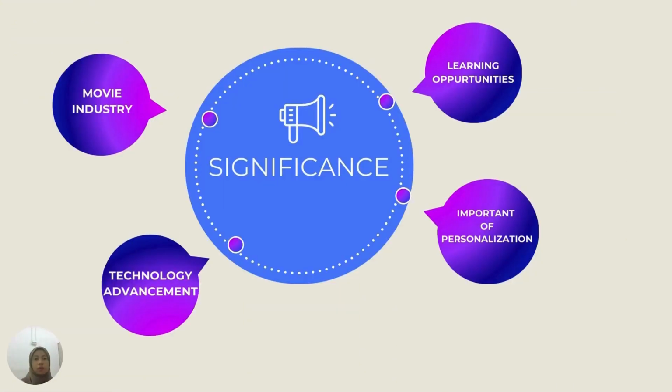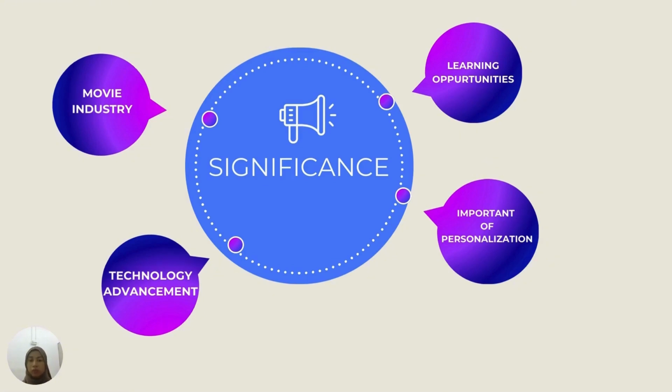recommendations. The significance of our movie recommendation system consists of 4 points. The first one is technology advancement. Our system will utilize machine learning techniques to solve real-life scenarios and complex problems. So this can demonstrate the power and versatility of machine learning in practical applications. The next one is learning opportunities.